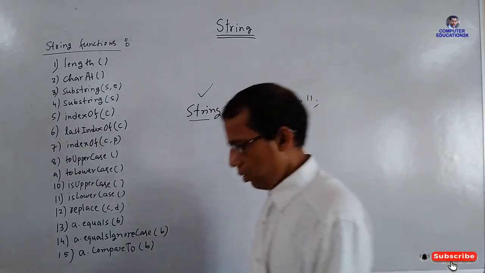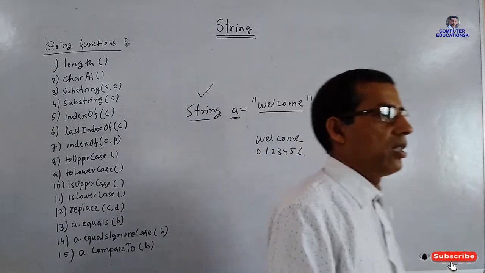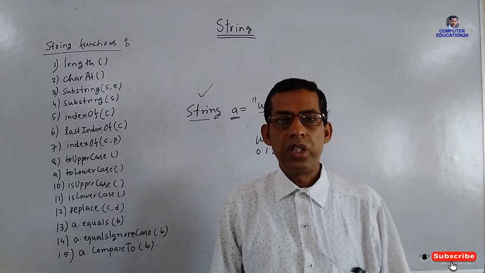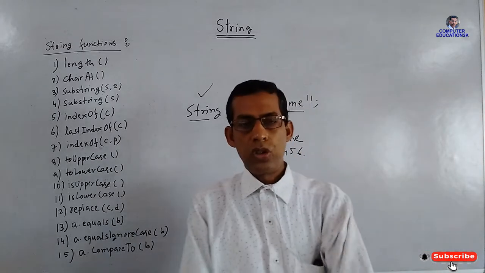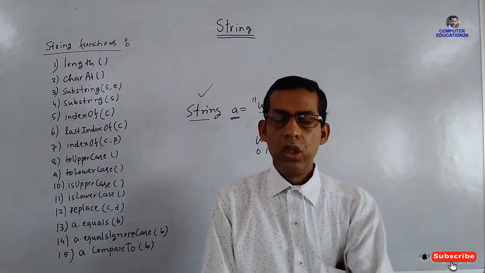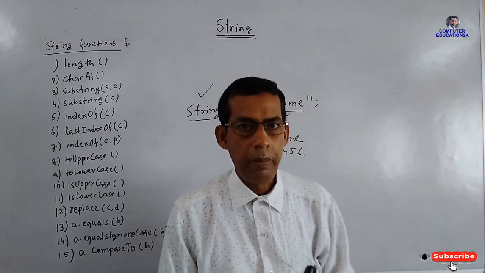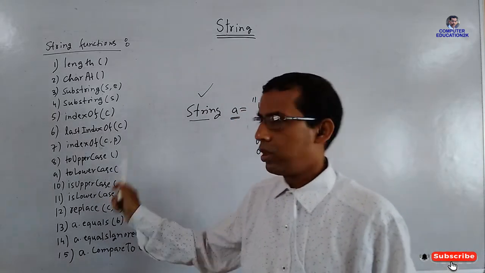Now Java gives us a lot of functions, or string functions, for string handling or manipulation of strings. We will see all those functions one by one, how we can manipulate strings using these many functions.